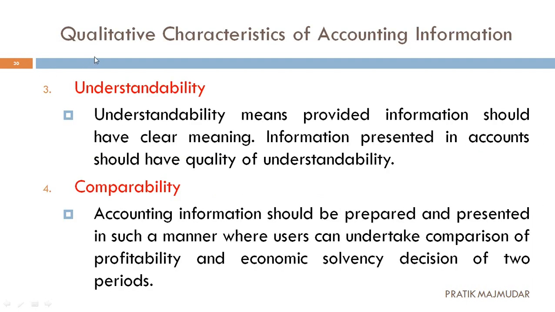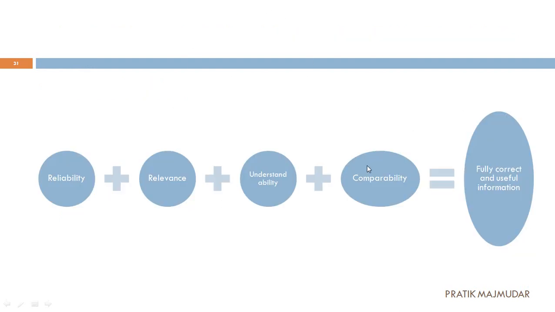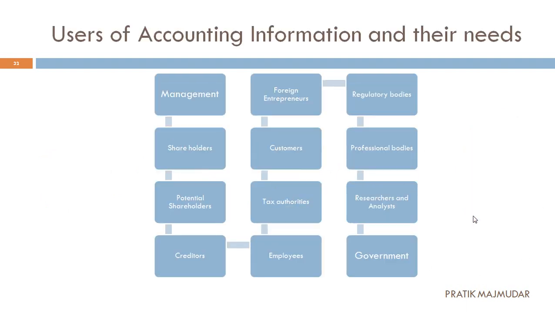That means if you want the qualitative characteristics of accounting information, the data should be reliable, the books of accounts should be relevant, understandability should be there, and comparability should be there. So that is called fully correct and useful information.